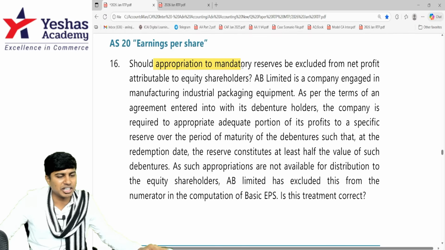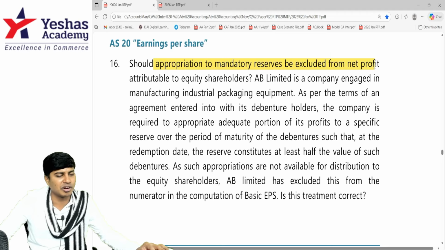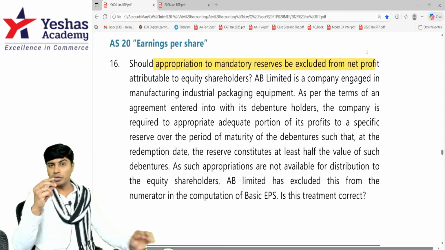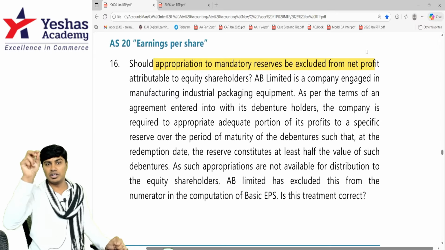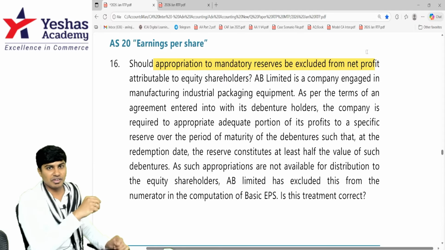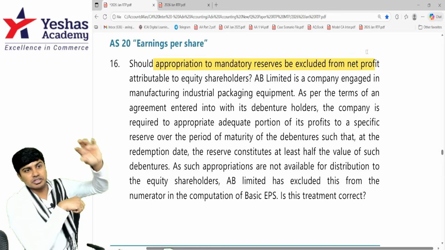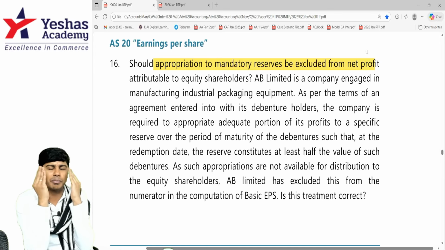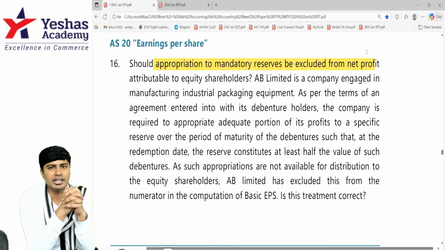Should appropriation to mandatory reserves be excluded from net profit? When we are computing EPS, we take in the numerator net profit attributable to equity shareholders divided by weighted average number of equity shares. In the numerator, when we take profit, should it be after transferring to mandatory reserves?